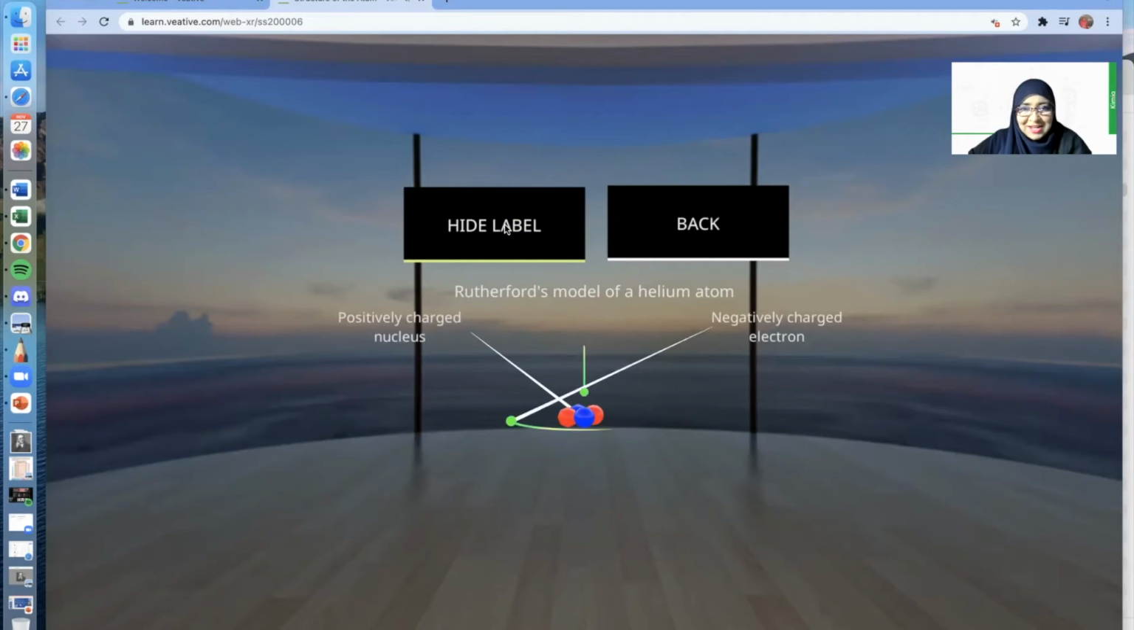Okay, let's do some showing. Yes, you're right. The electrons are the negatively charged particles, and there is a positively charged nucleus. And I'm sure there are protons there. Okay, let's go back.